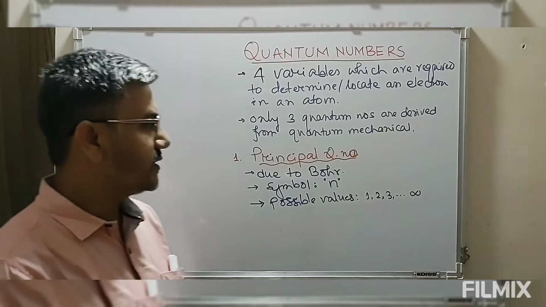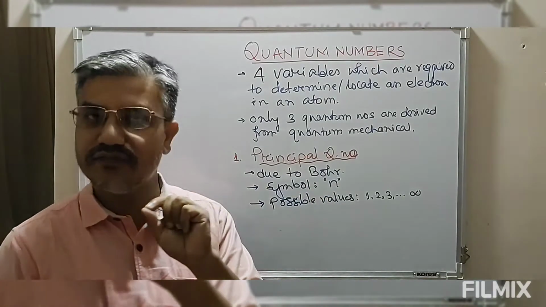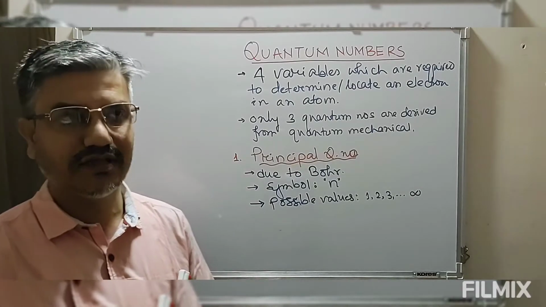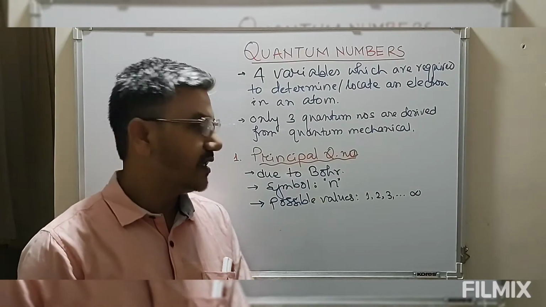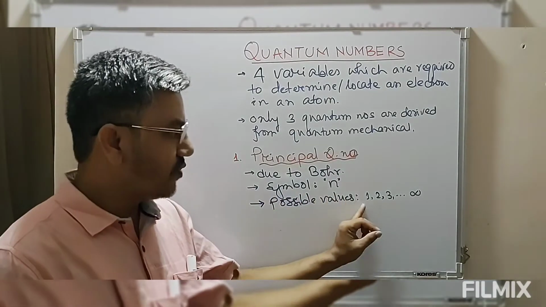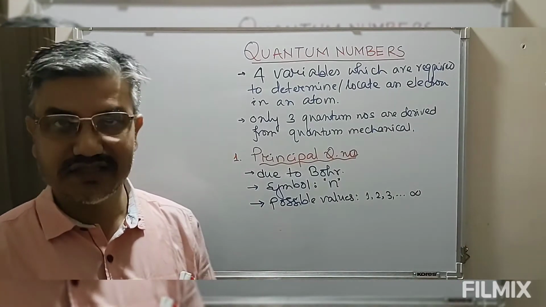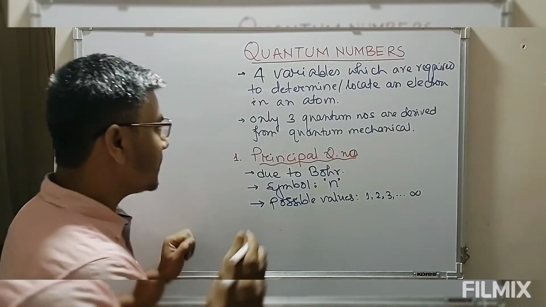Simply saying, the principal quantum number n cannot have any negative values. It can only have positive integers. Even the value of 0 is not possible. So we have 1, 2, 3, 4, 5, 6. Only the positive integers are possible.